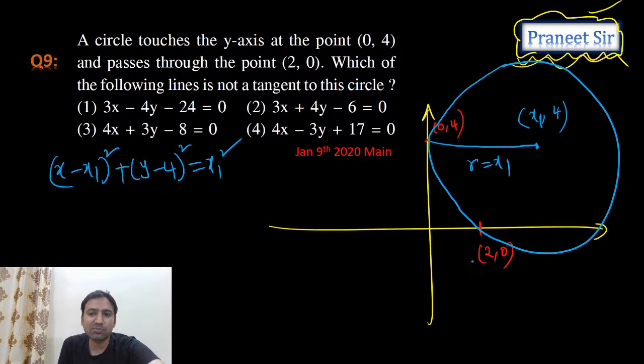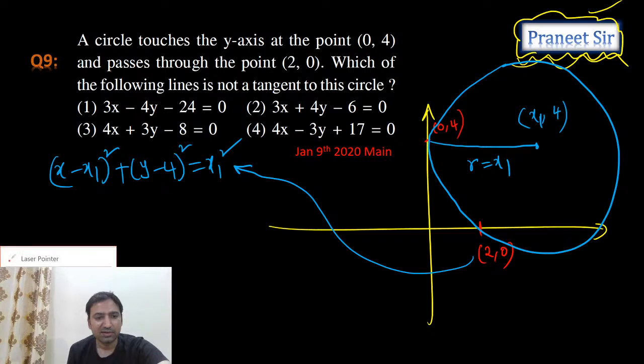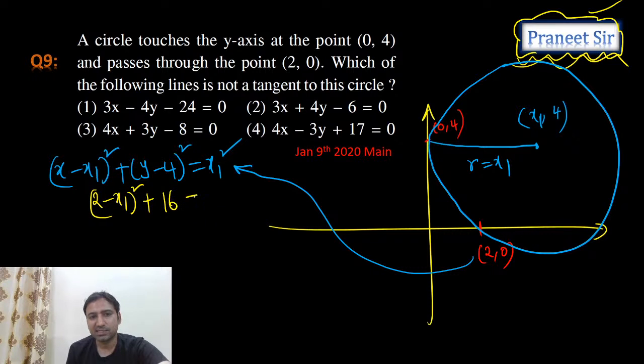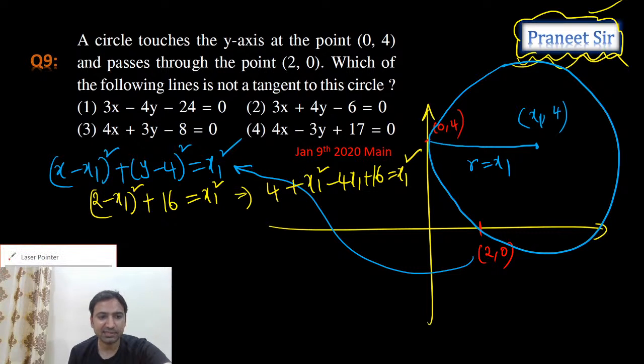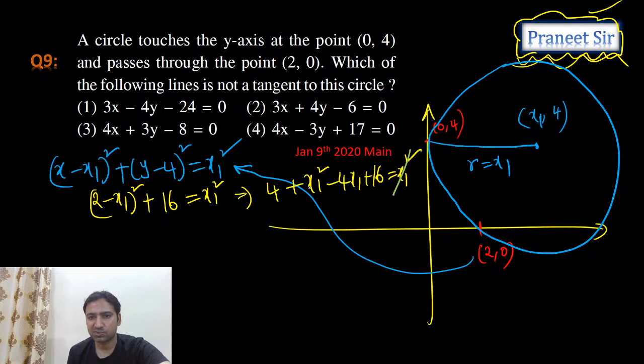Right, but it passes through the point (2, 0). Substitute (2, 0) here. If you substitute (2, 0), how much are we getting, guys? When you substitute this point, (2 minus x1) whole square plus 16 is equal to x1 square. When we simplify this, what do we get? 4 plus x1 square minus 4x1 plus 16 is equal to x1 square. So x1 square gets cancelled, and from this 4x1 is equal to 20, x1 is equal to 5.